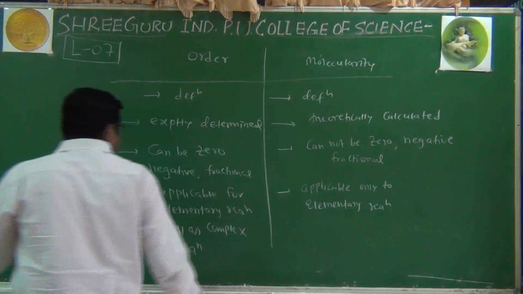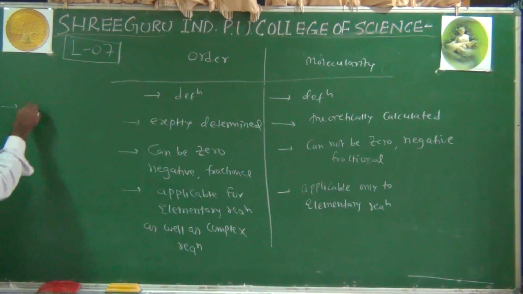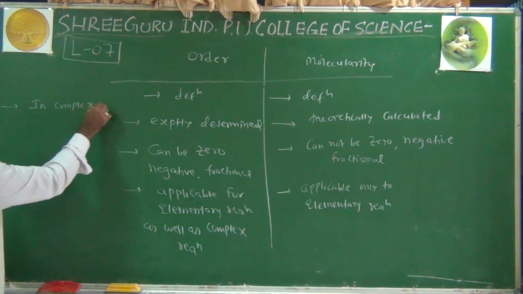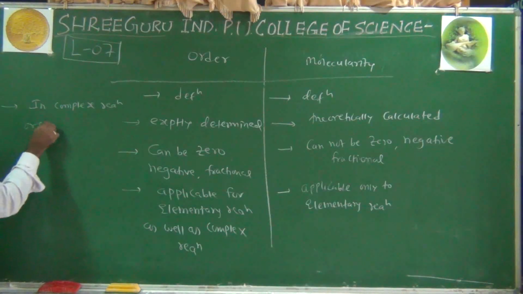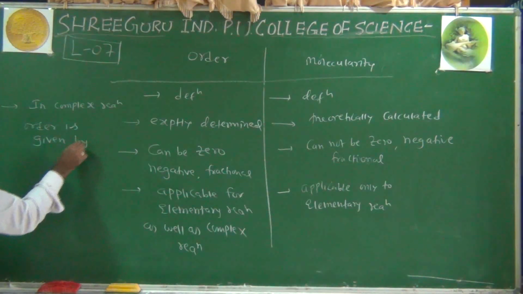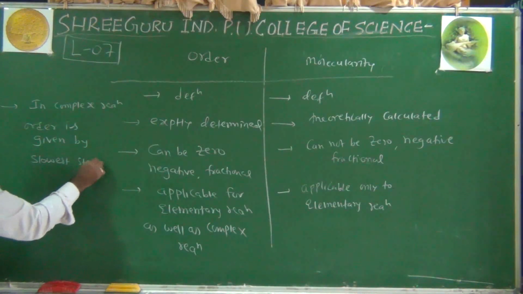And the last point, which is applicable to the order, is in complex reaction. In complex reaction, order is given by the slowest step.